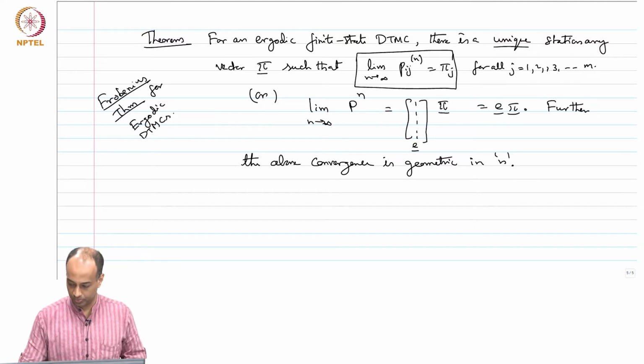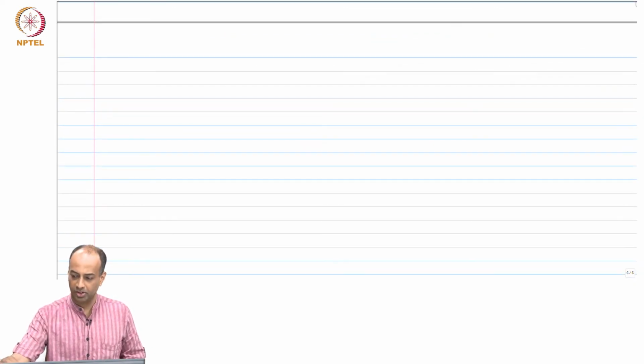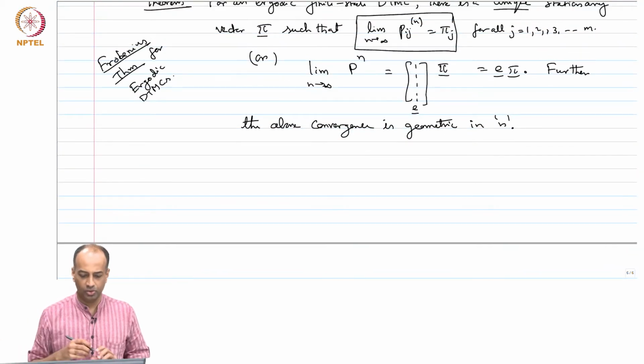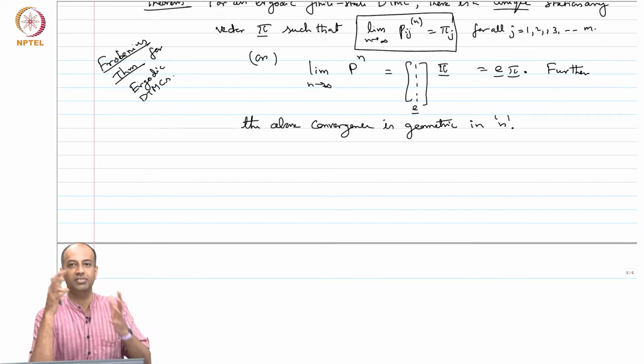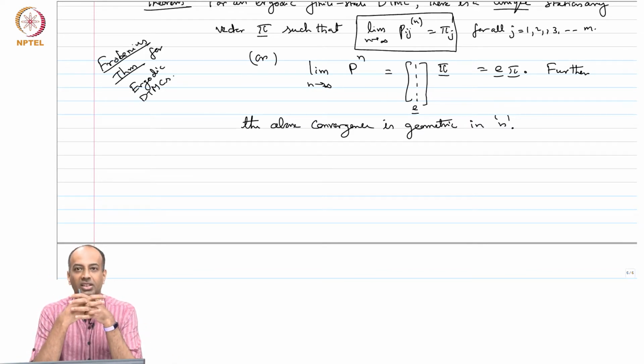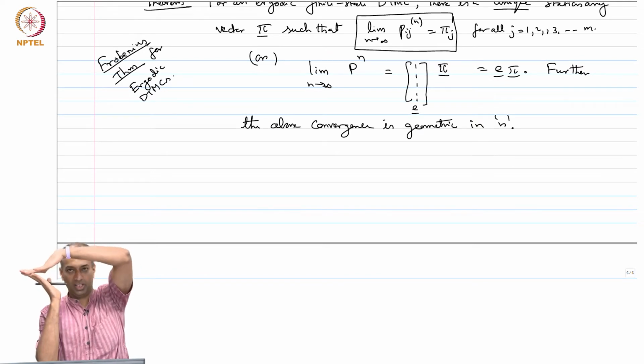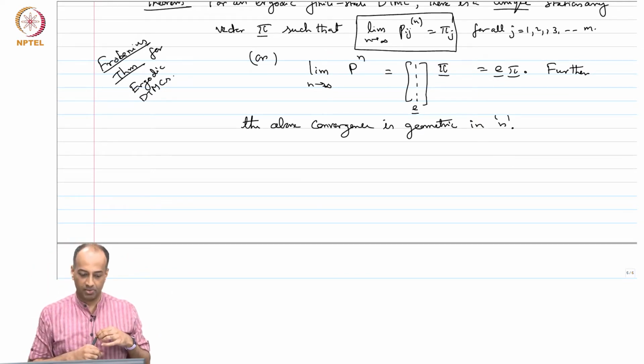Alright. So we have come very close to what we wanted to prove, right? So far, we started with any finite state DTMC. We said that the max over each column is decreasing as n increases, and the min over each column is increasing as n increases in the matrix P to the n. Then we considered the special case of a strictly positive matrix P and showed that this decrease and increase are exponentially fast, and therefore there has to be a common limit, right?